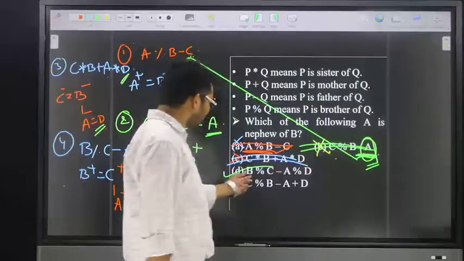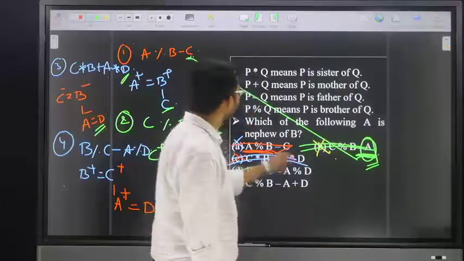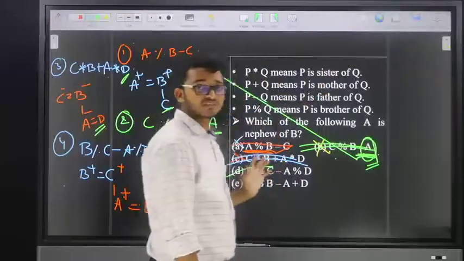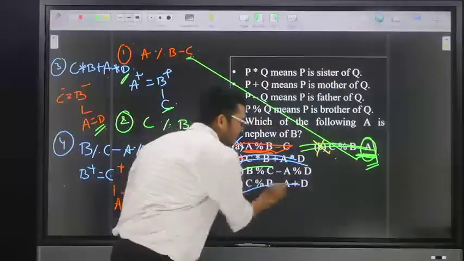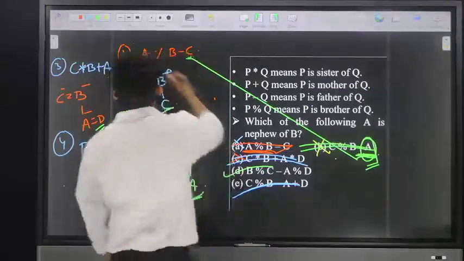Next, check option number five. See here, A plus D. A plus means A is mother of D. That means A is female, but our requirement is A is male. That means no chance for that option. The only remaining option is the one with percentage.